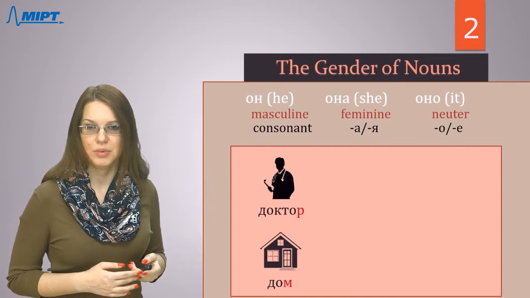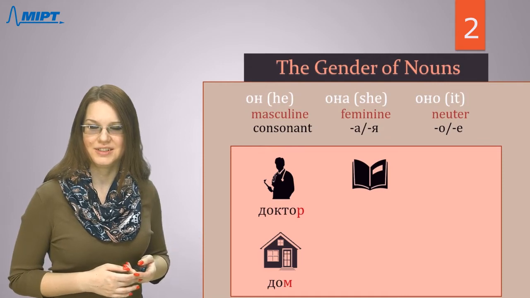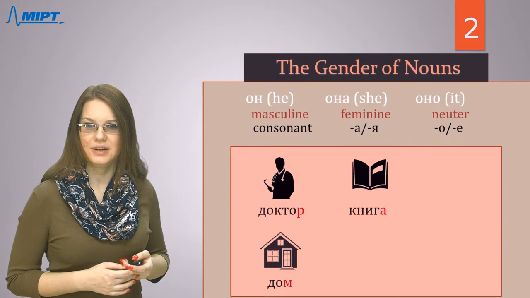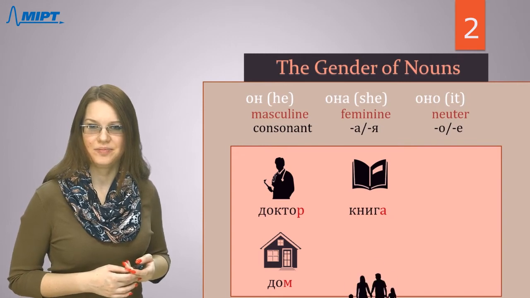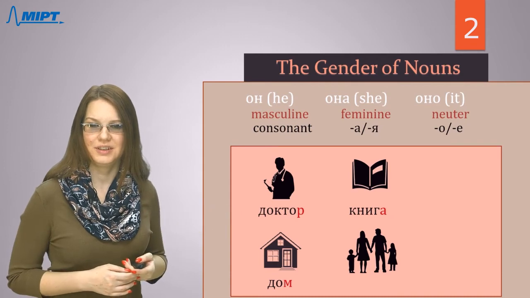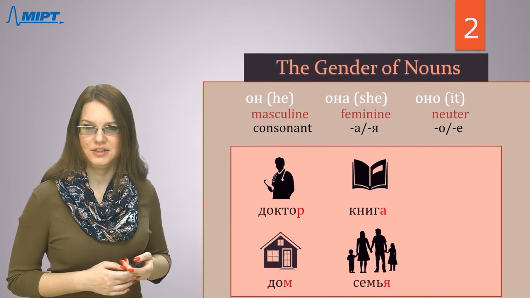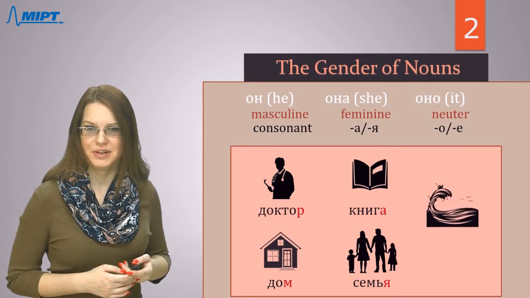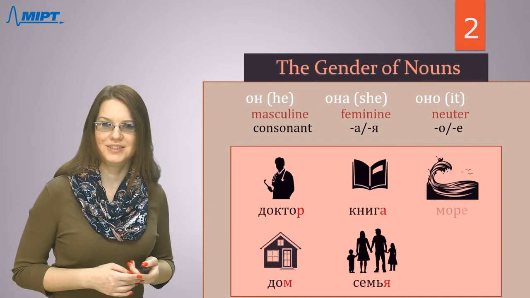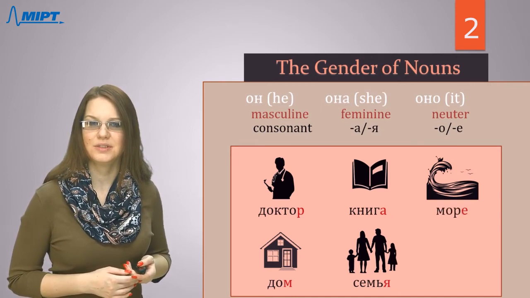Next, let's talk about feminine. This is the picture. What is it? This is книга. Next picture, look at it and let's say these words. Семья means family. Next picture for neutral, what is it? Море means sea.